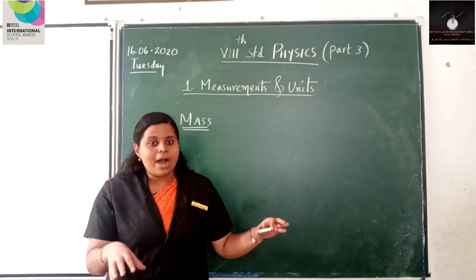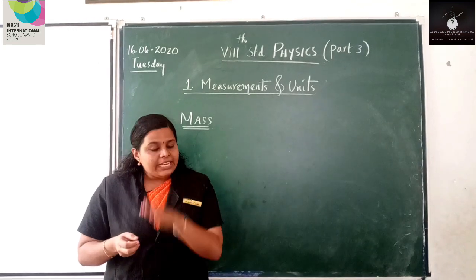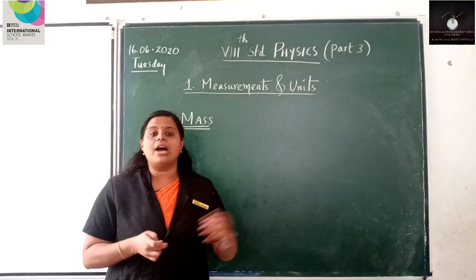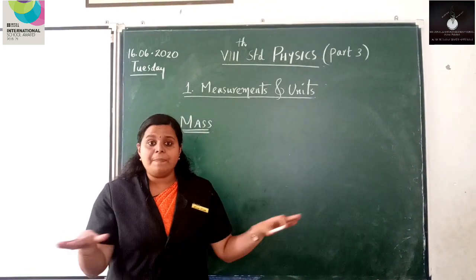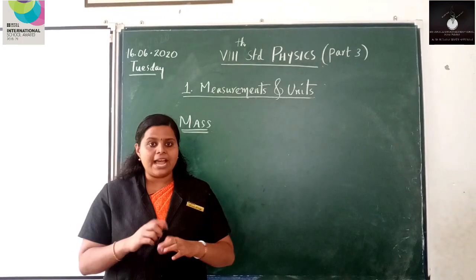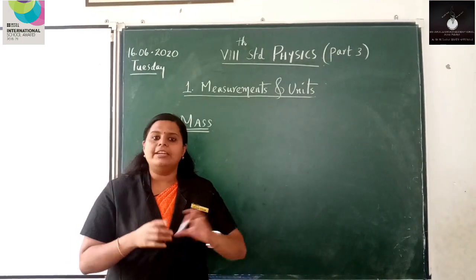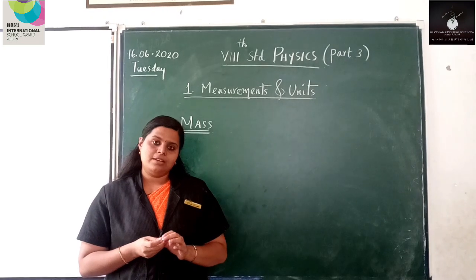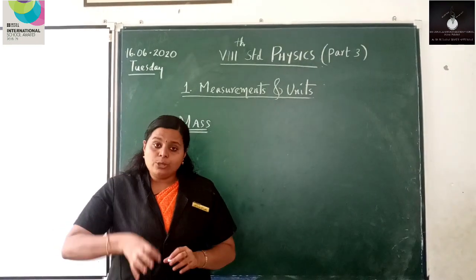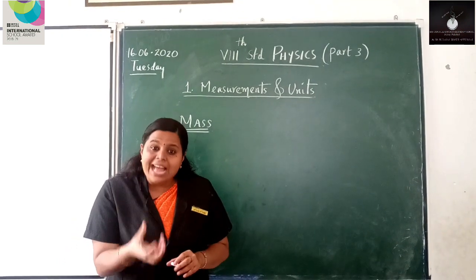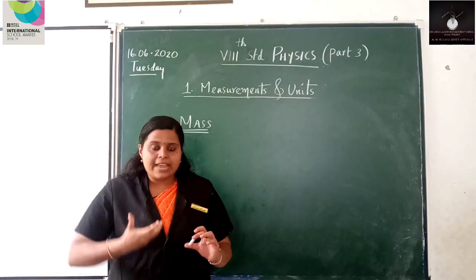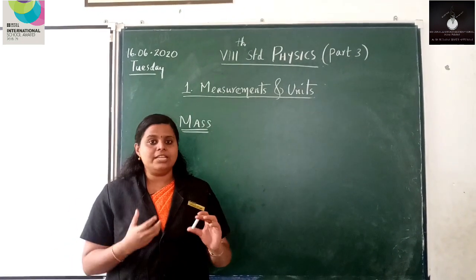Whenever the quantity of sugar becomes equal to this weight block of 100 gram, the levels of the pans become equal, and in this way he will confirm that he is giving you 100 gram of sugar. So in this case, he is actually weighing the matter present in sugar.